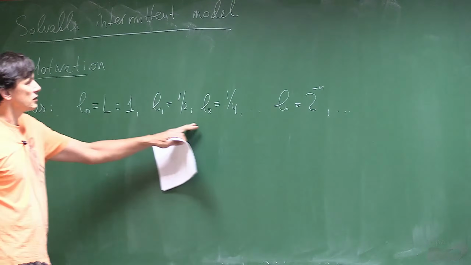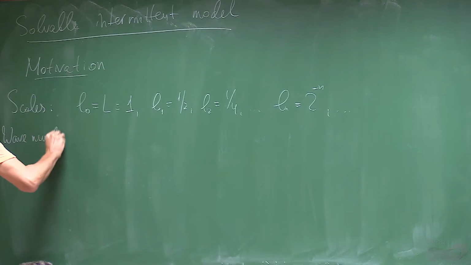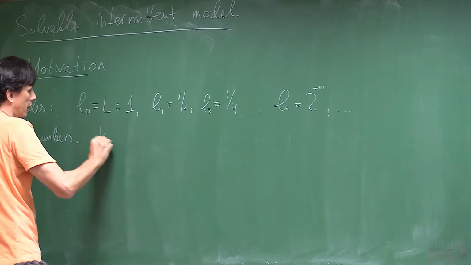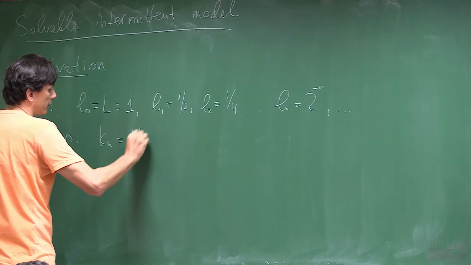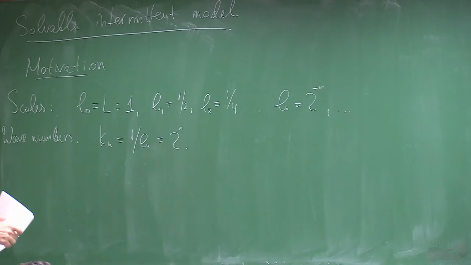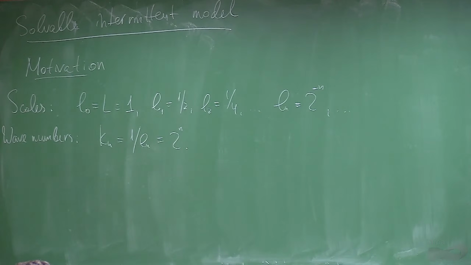Usually, in these models, people are used to speak about wave numbers instead of scales. So the wave number is just the inverse of the scale. So k_n equals 1 over l_n, which is 2^n. So the scales decrease geometrically, and the wave numbers, being the inverse, increase geometrically from 1 to infinity.